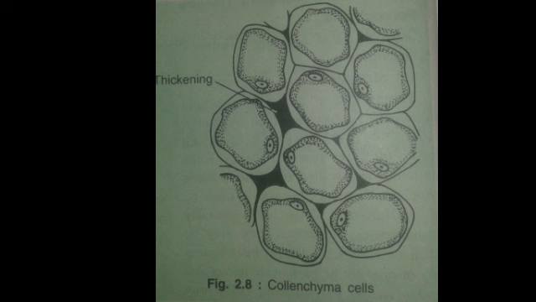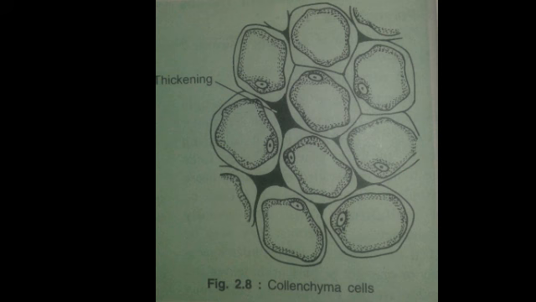Collenchyma, like the parenchyma, is a simple tissue. Cells are living and thick walled. Thickenings are present at the corners of the cells. It contains cellulose and pectin. Lignin is never present in their walls. Intercellular spaces are absent. Cells may be circular, oval or polygonal in shape. A few chloroplasts may be present in the cell.